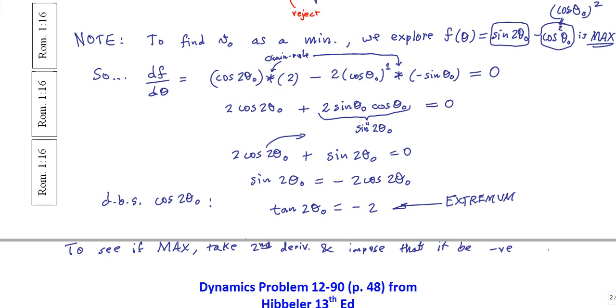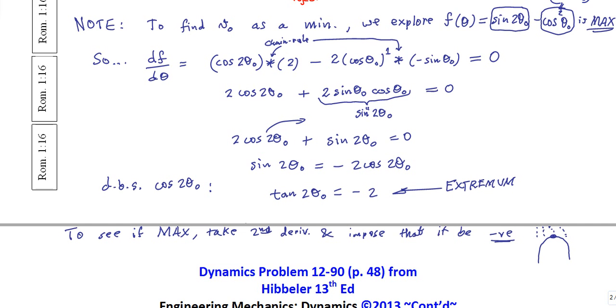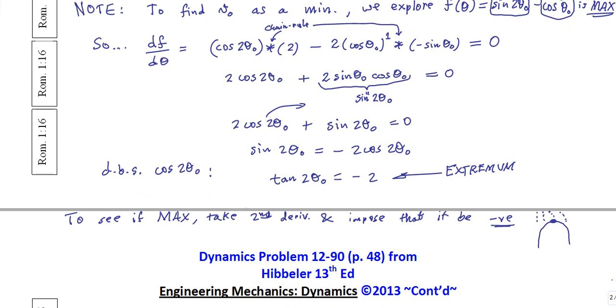Here's the little schematic I would do. If it's going to be a maximum, it's not going to hold water. If it's raining, it's not going to hold water. So we expect that the curvature, or the second derivative, is going to be negative. Let's do that.